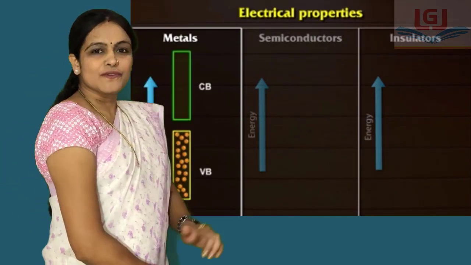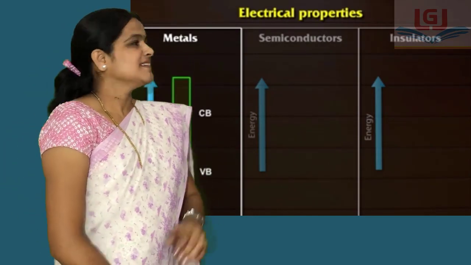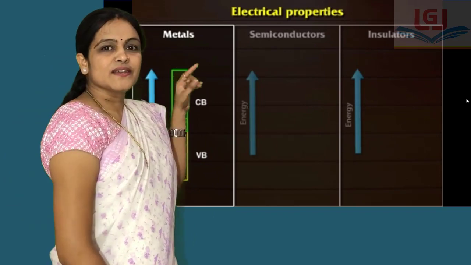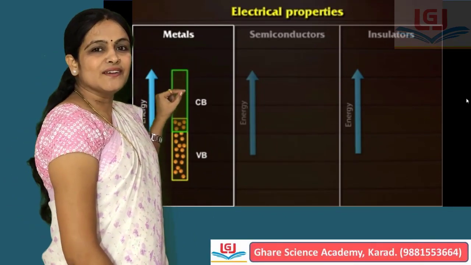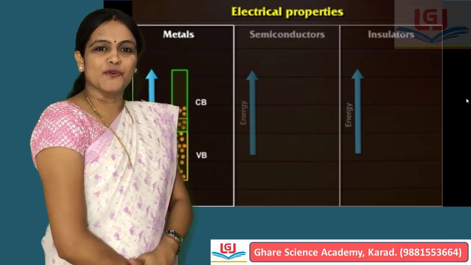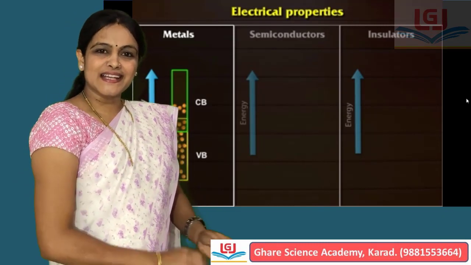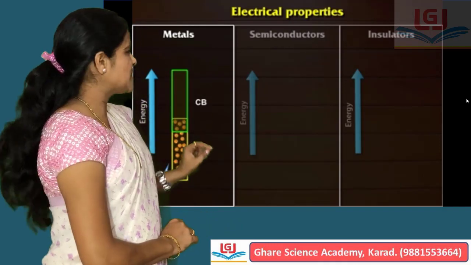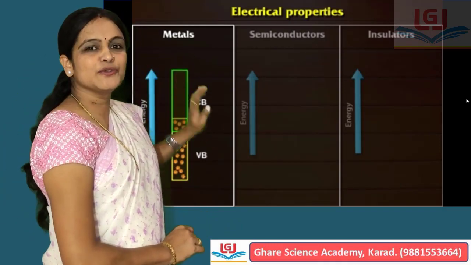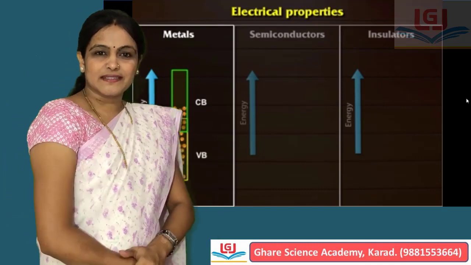In case of metals, the conduction band overlaps over the valence band, and therefore when electrical energy is supplied, electrons can be easily promoted from valence band to conduction band.